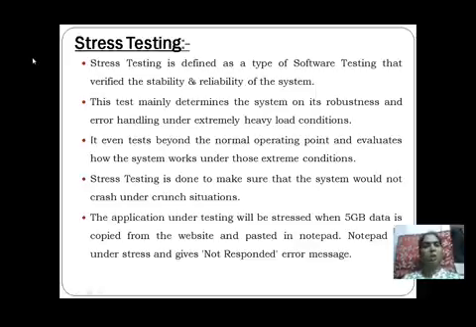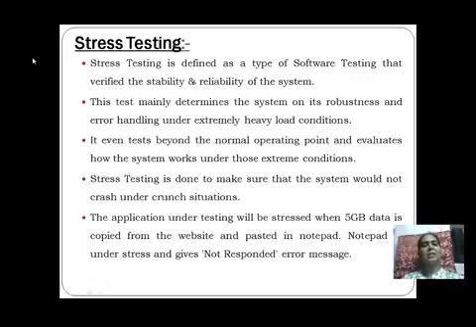So 5 is an odd number but 6 is even, 7 is odd, 8 is even, 9 is odd, but 10 is even. So how many even numbers are coming from 5 to 10? Only 3 numbers. But that application should not accept numbers below 5, and it should not accept numbers greater than 10. Why? Because we need to consider the extreme conditions also in stress testing.